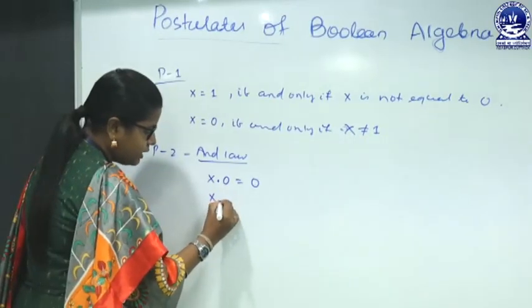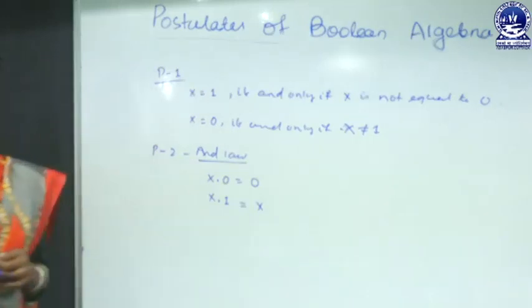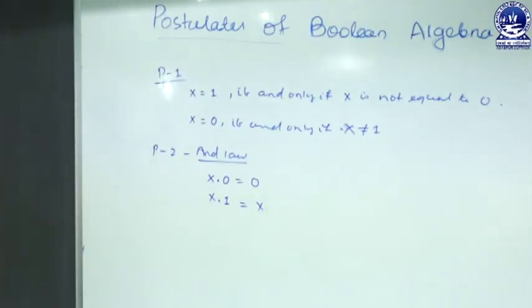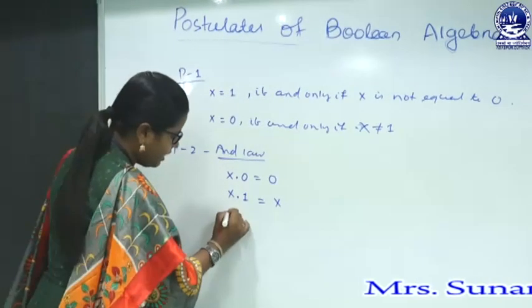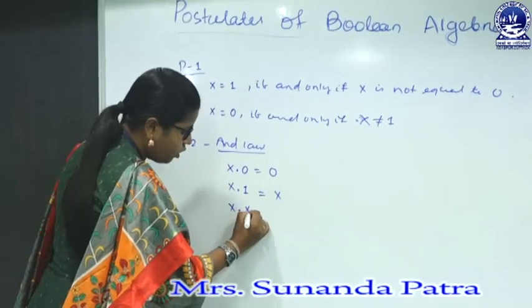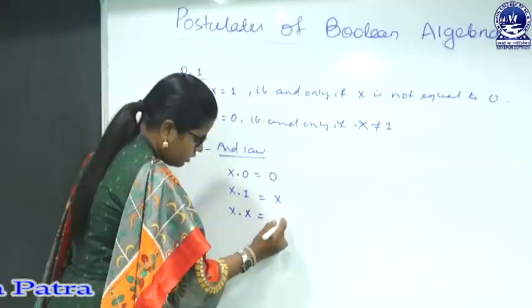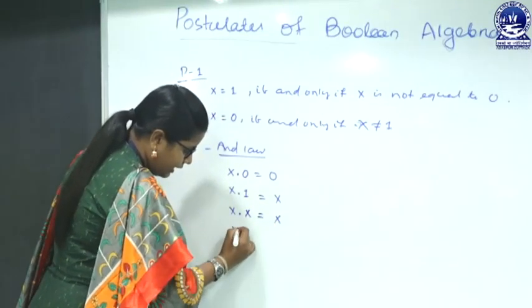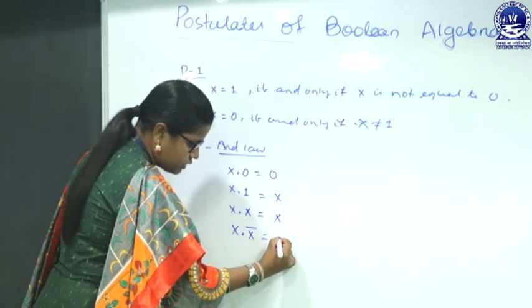X multiplied by 1 will be x. X logical AND x equals x, and x logical AND x complement equals 0.